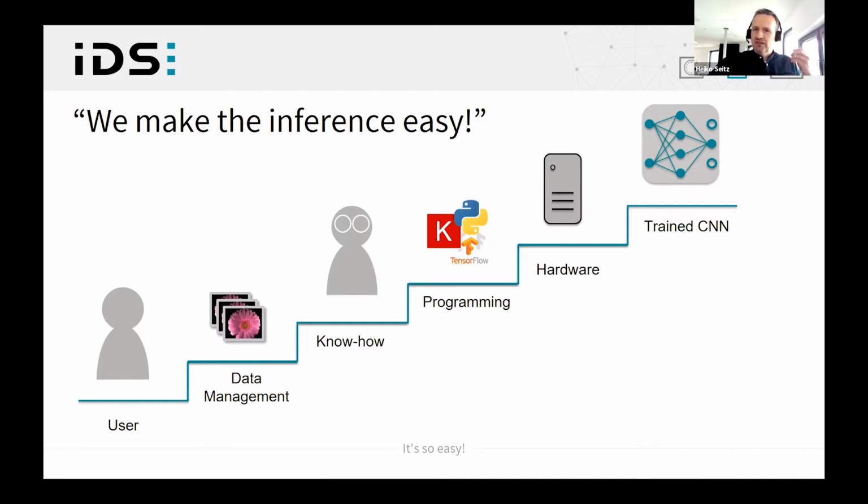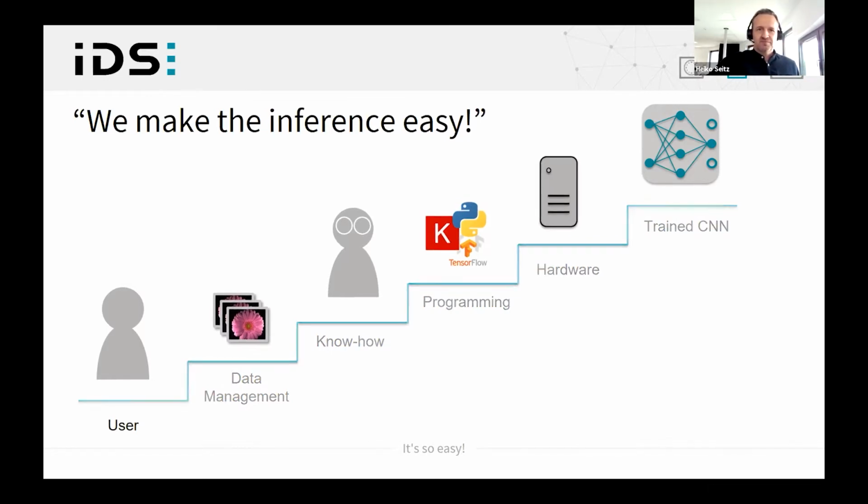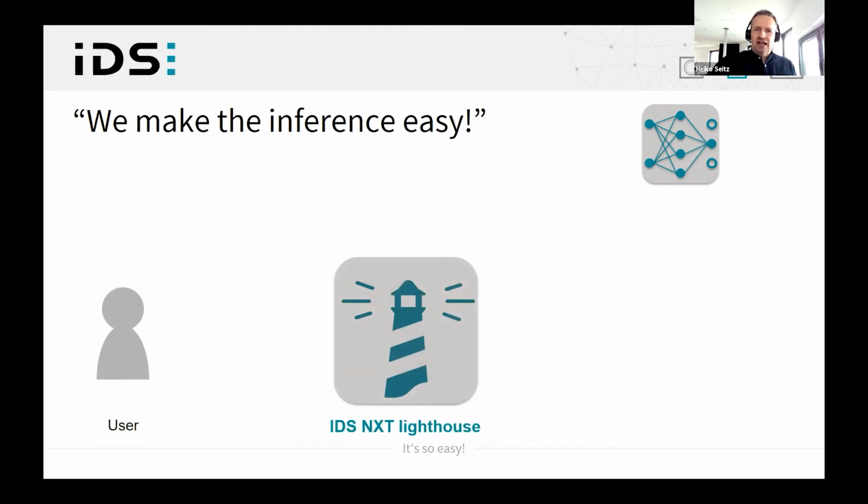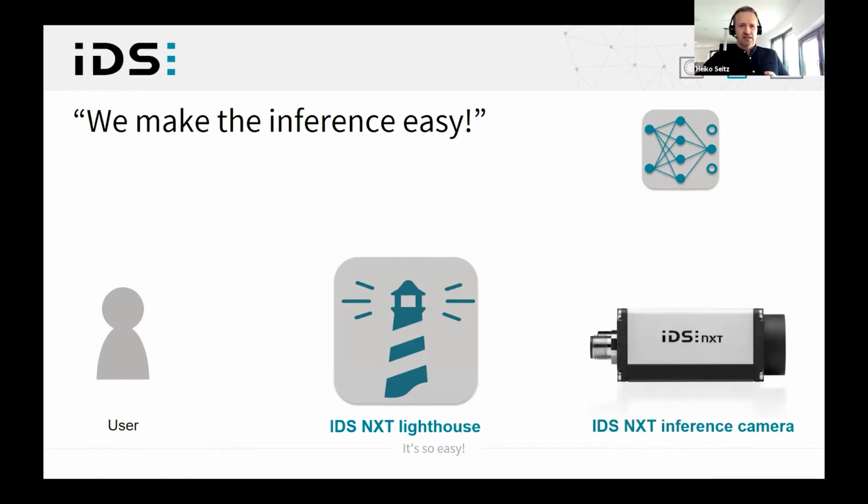With an all-in-one inference camera solution, IDS Next Ocean, we have addressed exactly these challenges. So, for example, the cloud-based training software IDS Next Lighthouse encapsulates the whole AI special knowledge. And you as a user only have to worry about the data delivery. And for the inference execution, there is the IDS Next camera family, an edge AI platform that performs CNNs in a hardware accelerated but energy efficient way.